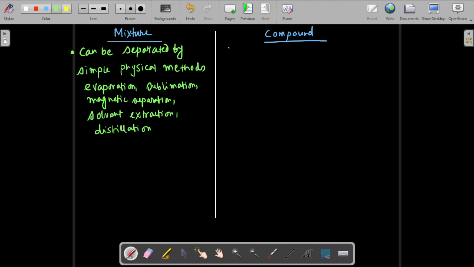But in this case, it is not possible. Simple, it is not possible. You can write down cannot be separated by simple physical methods. Not possible. Okay, you can separate it by chemical methods. Here, what you have to use? Chemical methods. If you have to separate elements from compound, you have to use chemical methods.